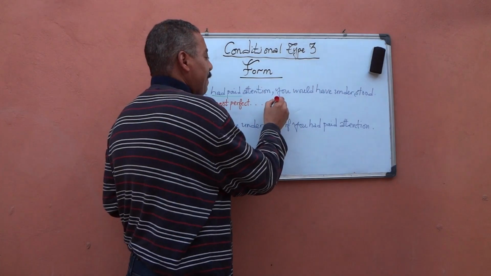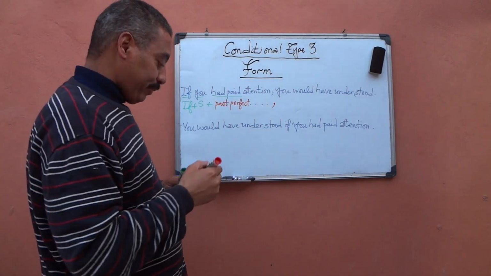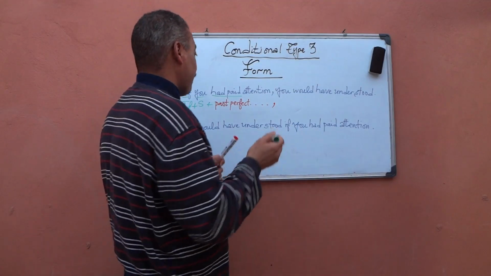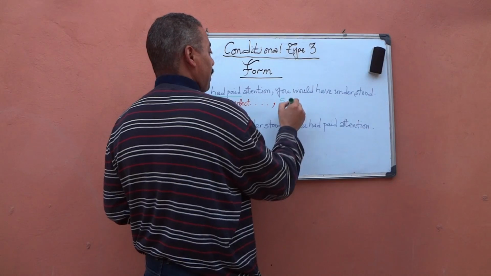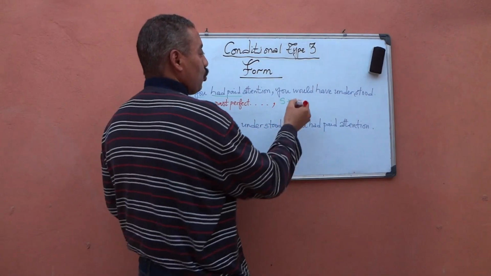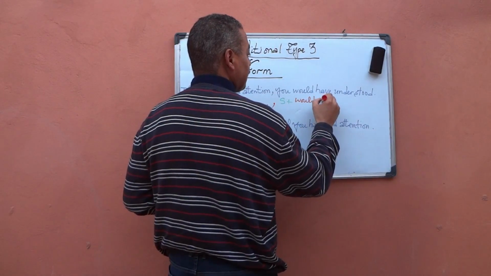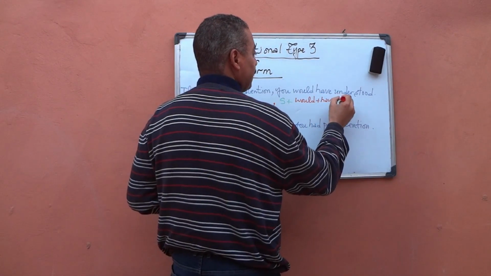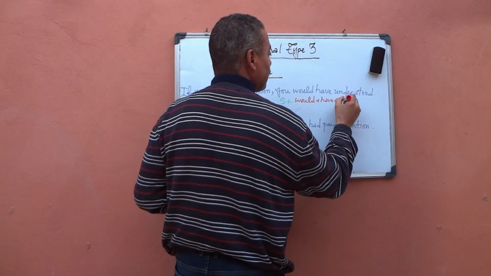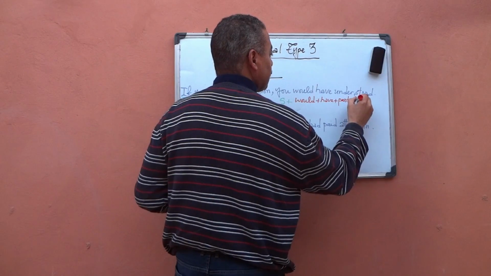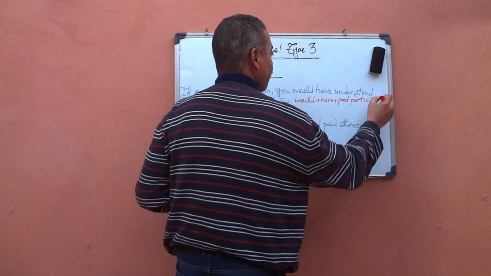Now, the next clause is the main clause. As you see, it starts with subject plus would plus have plus past participle of the main verb.